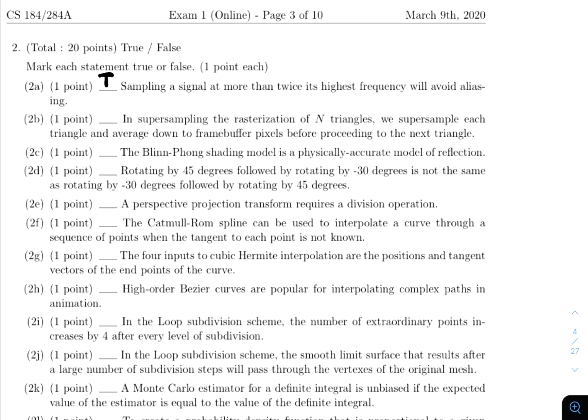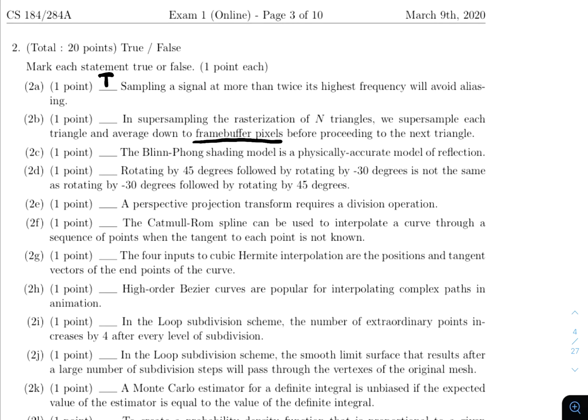In part B, in supersampling the rasterization of n triangles, we supersample each triangle and average down to frame buffer pixels before proceeding to the next triangle. The key word to pay attention to here is the averaging down to frame buffer pixels.